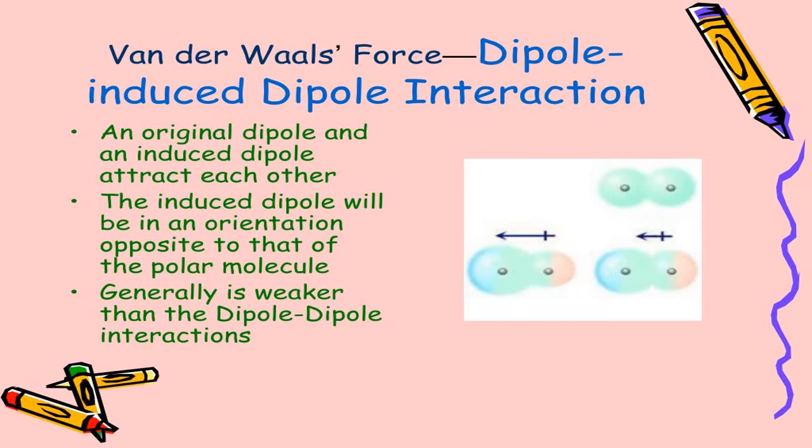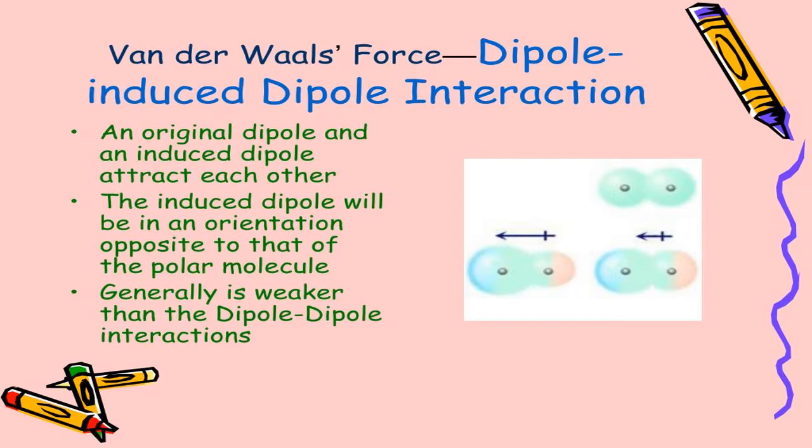So when such a situation arises, when the dipole molecule with the two poles, the plus pole and the minus pole, approaches another one which does not have poles, the polar molecule will induce poles in the non-polar one. That means the positive pole of the polar molecule starts attracting the electrons of the non-polar molecule. Its electron cloud is dragged near the positive pole of the polar molecule. It means in the non-polar molecule, where there were no poles, poles are induced.